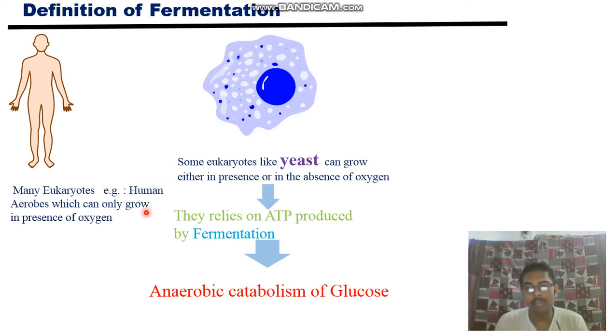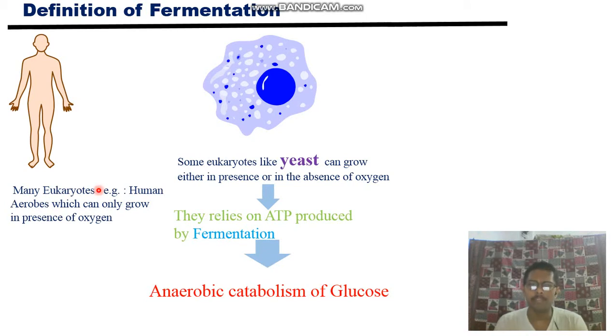Why can you survive only in the presence of oxygen? Because you need energy to survive, that is ATP, and this ATP is formed by a large complex sequence of reactions, and in this sequence one important step is the Krebs cycle or citric acid cycle, and in this cycle you need oxygen. If you don't have oxygen, you can't do those steps, you can't produce ATP, and you don't have any energy though you are taking your food source. That's why humans are aerobic animals that can only grow in the presence of oxygen. To convert food source to ATP you need oxygen in the Krebs cycle.